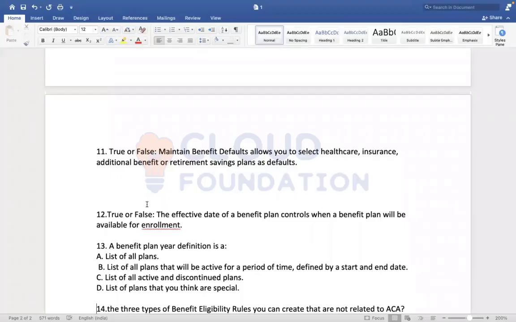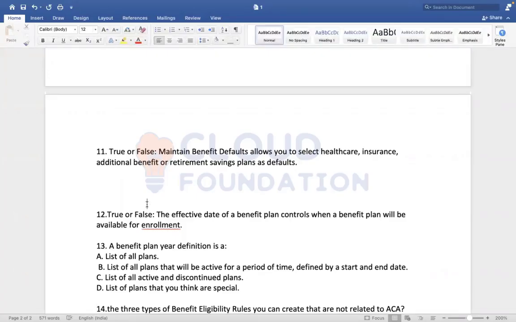Sometimes you can configure maintain benefit defaults, so certain plans you can default directly to the employees. In this scenario you are not initiating any benefit plans, so no one will use it, but we have this option. You can default the benefit plans based on criteria. I will explain this later, consider it a heads up.